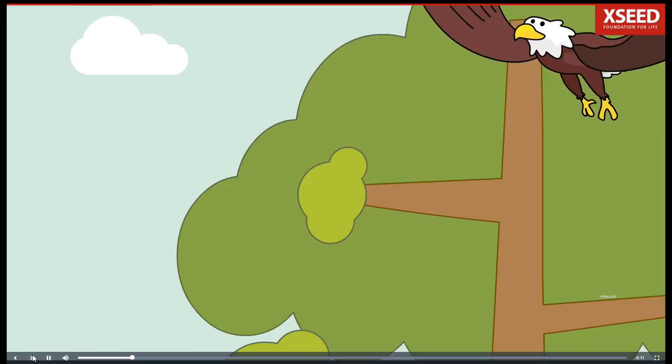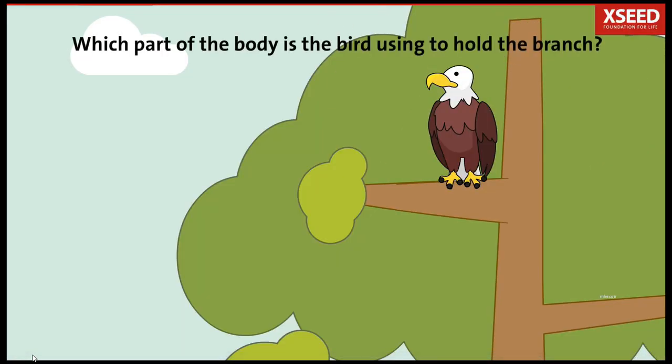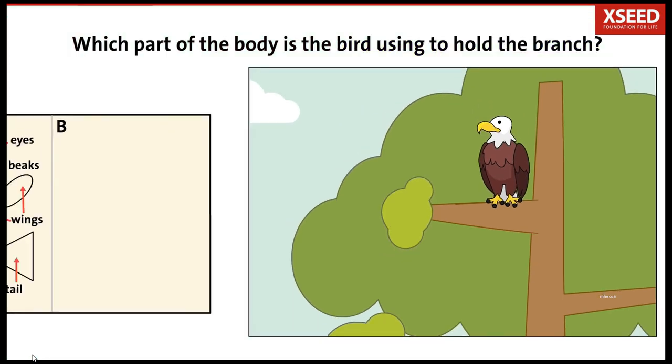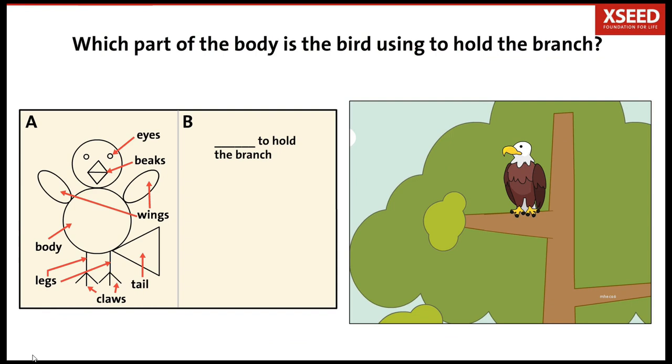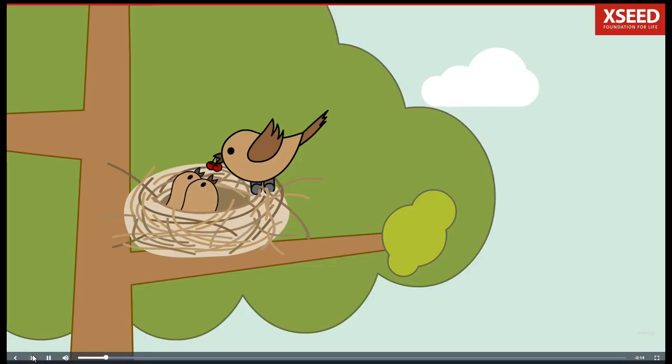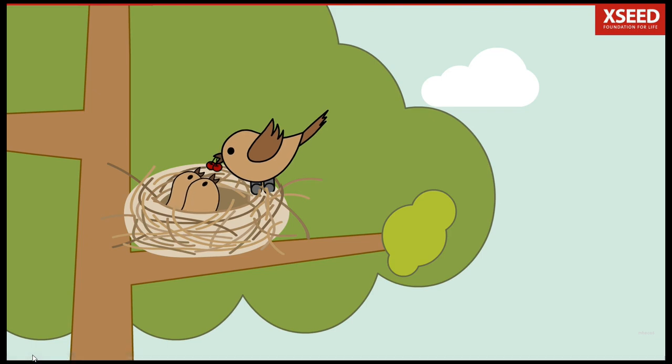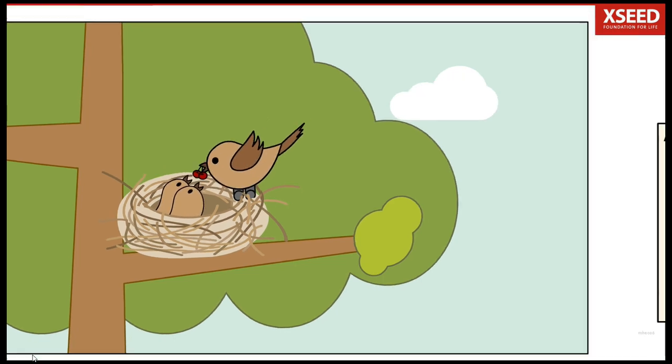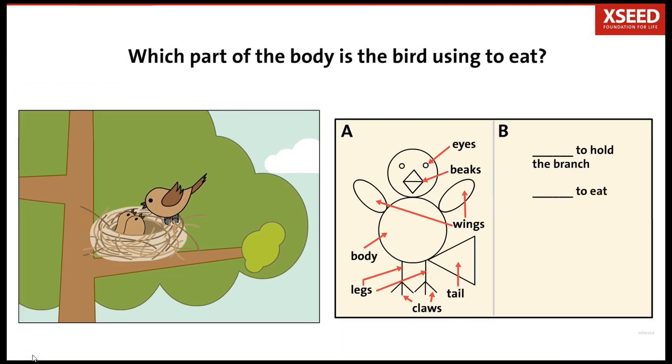Look at the screen carefully. Which part of the body is the bird using to hold the branch? Write it in part B of your page like this. Look, the little birds are hungry and are eating the fruit. Which part of the body are the birds using to eat? Write it in part B of your page like this.